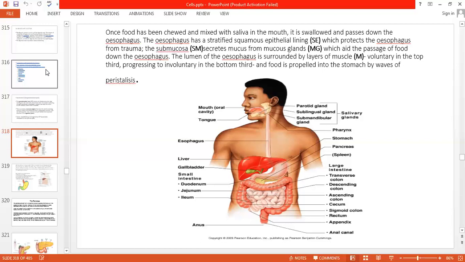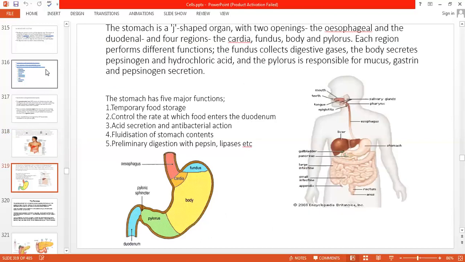So this figure is very helpful for your learning of anatomy. The stomach is a J-shaped organ, as you can see in this figure. It's a J-shaped organ with two openings: one opening at the esophagus level, and one at the duodenal level, meaning the small intestine level.